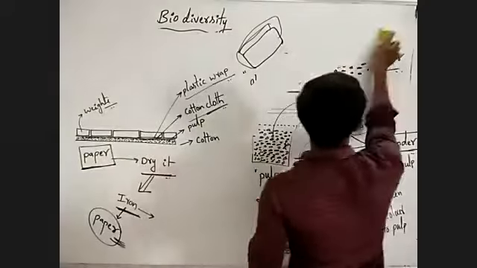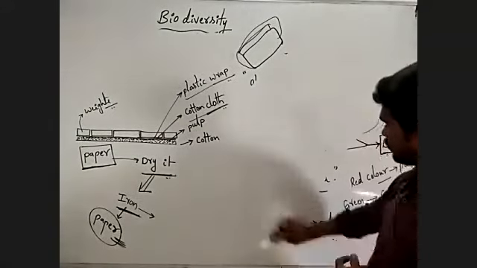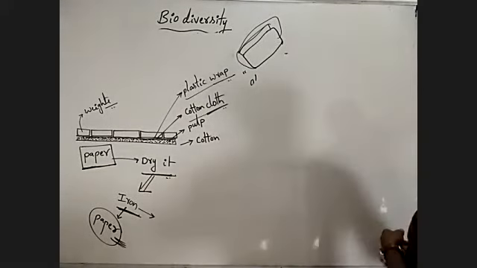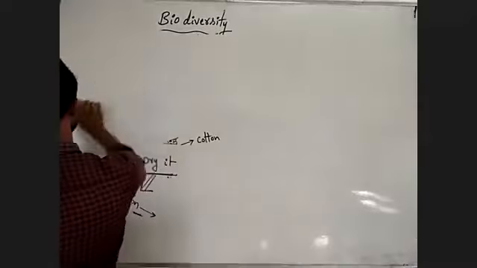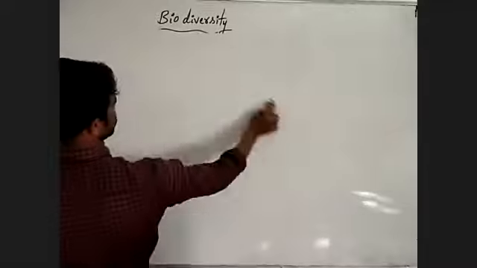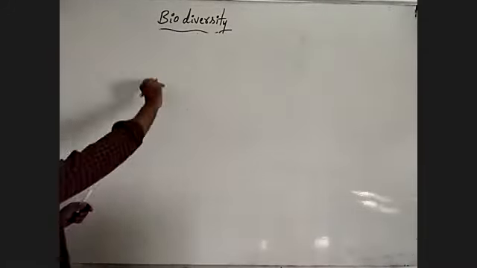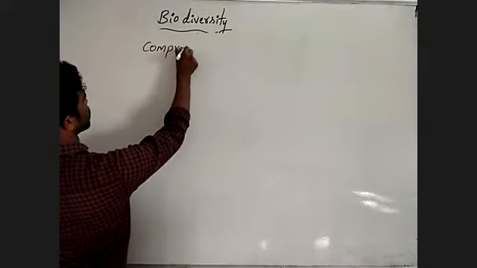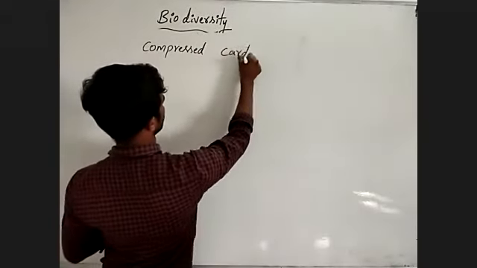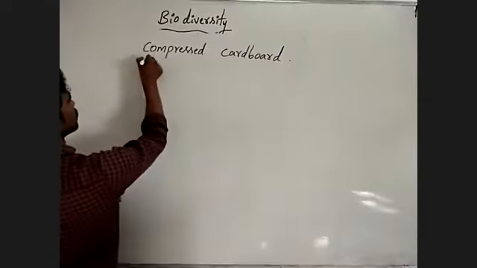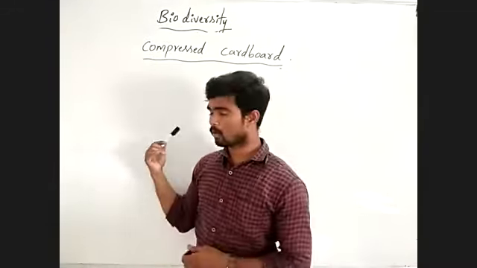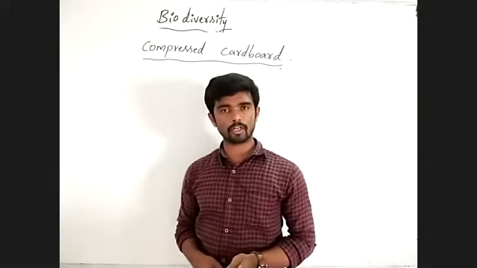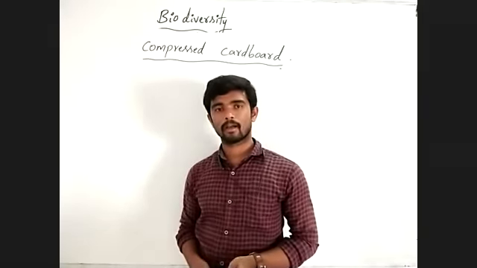Next, compressed cardboard. Compressed cardboard is another important technique to reduce deforestation, to reduce the cutting of trees.